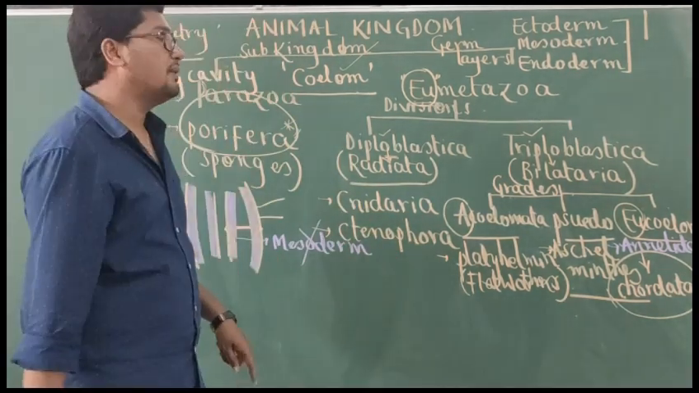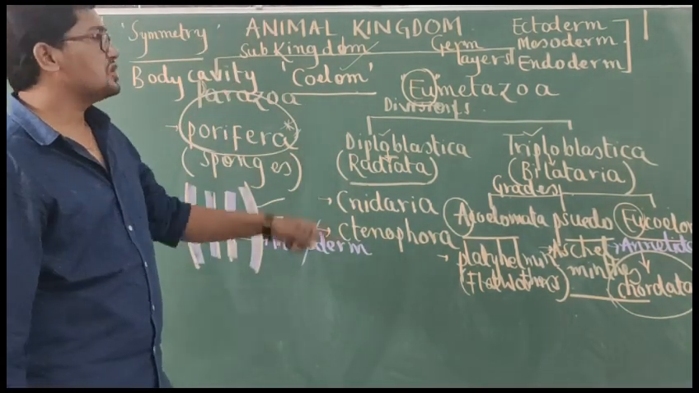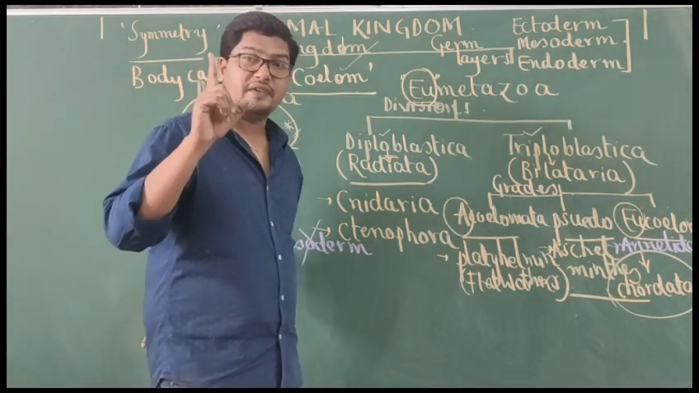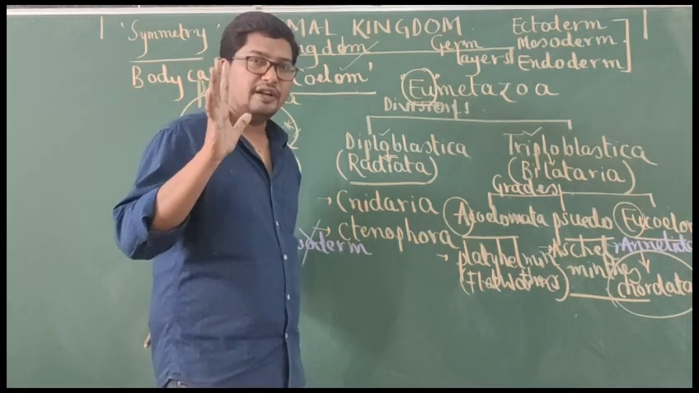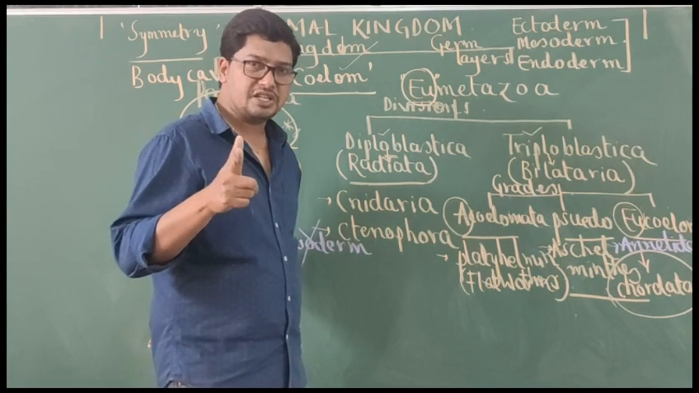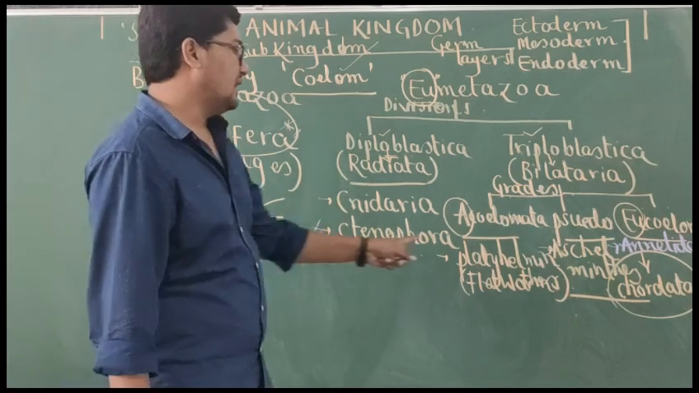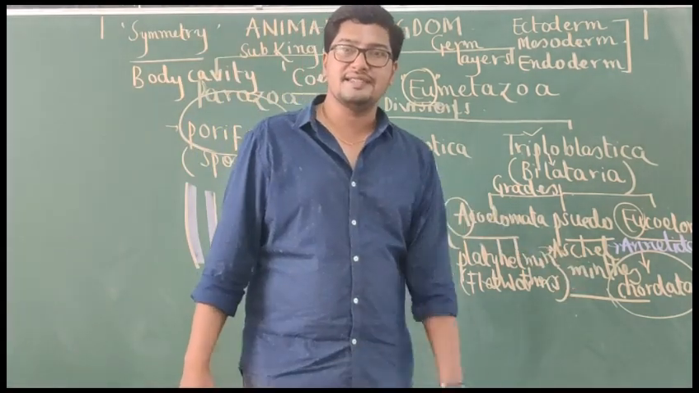Okay, so this is all about the broad classification of kingdom Animalia according to whom? R.H. Whittaker's five kingdom classification. According to Whittaker's five kingdom classification, the animal kingdom starts with the phylum Porifera and ends with the highest phylum, that is Chordata.